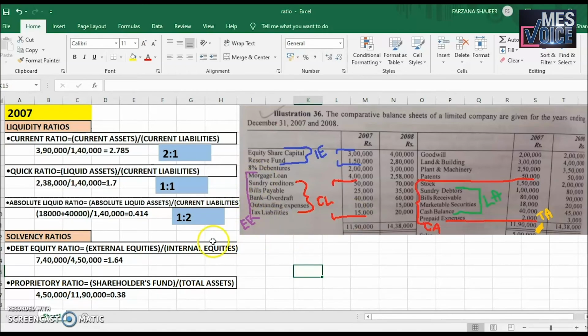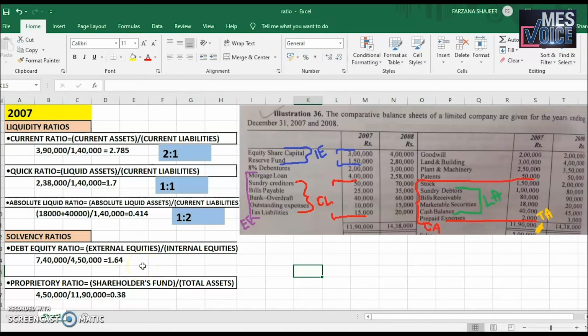You can see that the total of external equities is 7,40,000, divided by internal equity, which I have marked in blue color, the equity share capital and reserve fund. The sum of 3 lakh and 1,50,000 is 4,50,000. So the debt equity ratio, 7,40,000 divided by 4,50,000, is equal to 1.64.